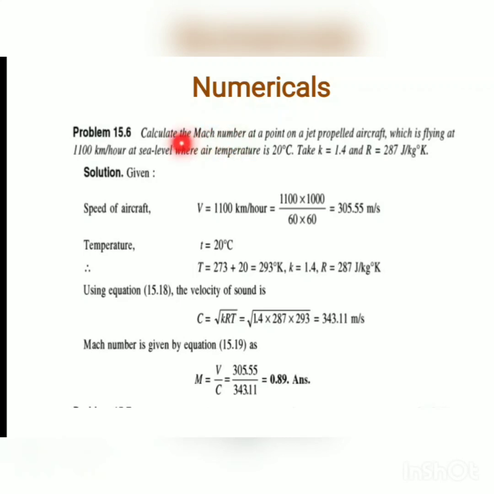Mach number M. M is equal to V by C. V is already given and we have calculated C here, that is 343.11 meter per second. We know the equation of Mach number, that is V by C. Put the values of V and C, we will get the value of Mach number, that is 0.89 here.